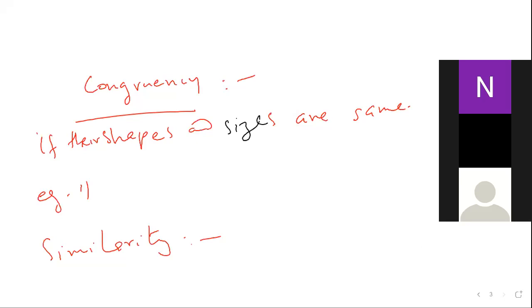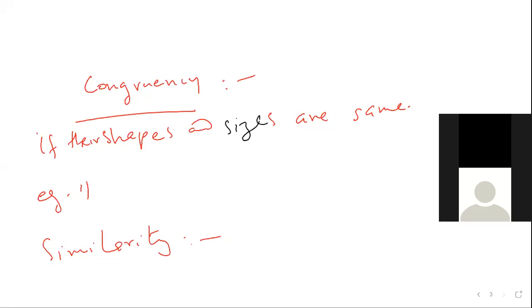Janna, please tell them. In similarity, only their shape needs to be same, shape and angle. Anybody please clarify. More clarification needed. The ratio of their sides should be equal. Okay. Is it compulsory for similarity that the size must be same?